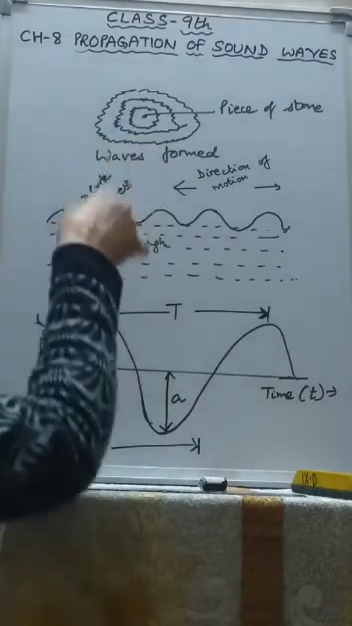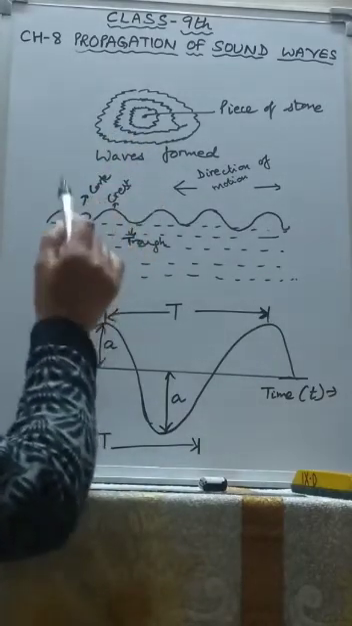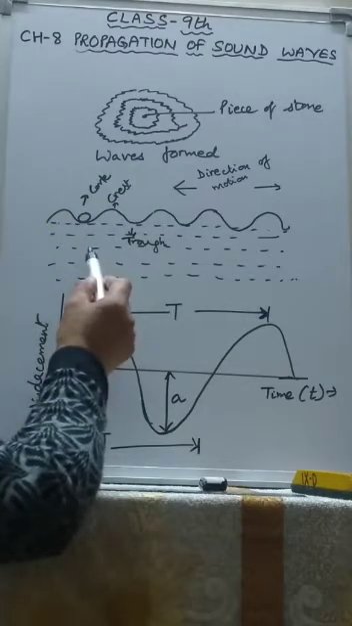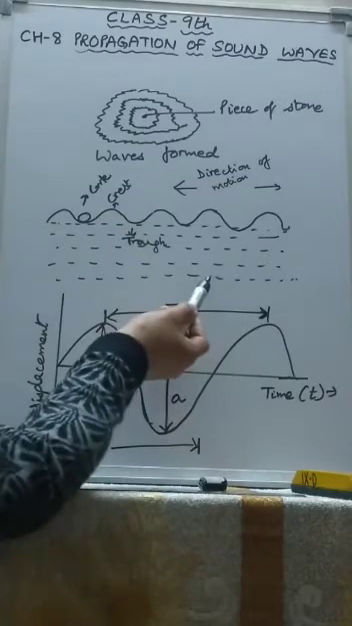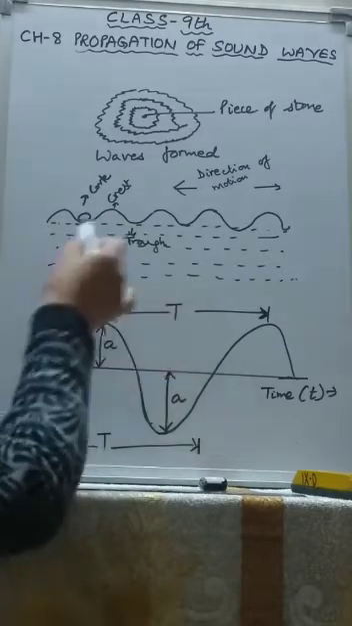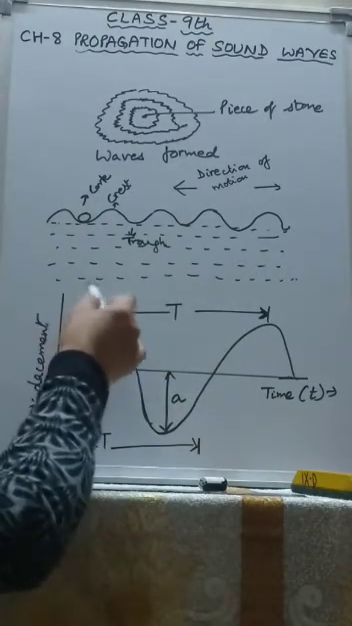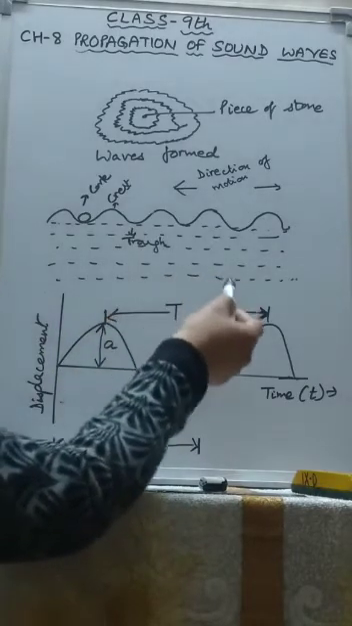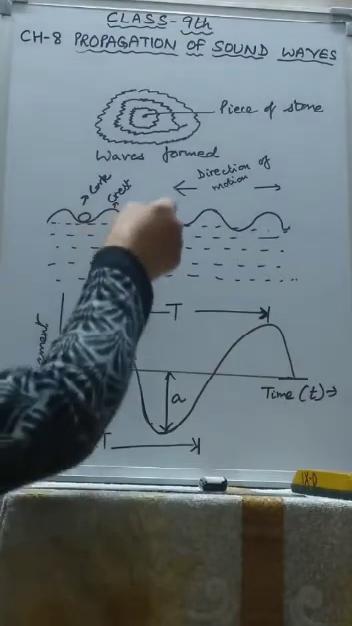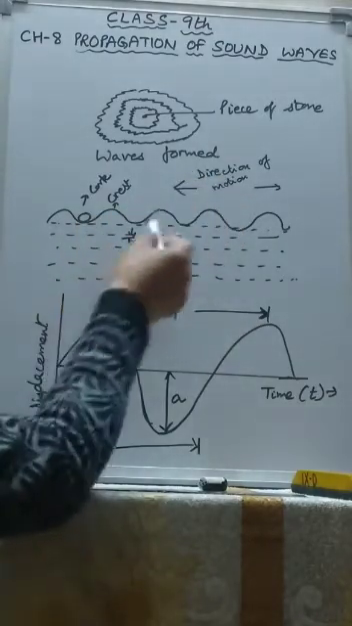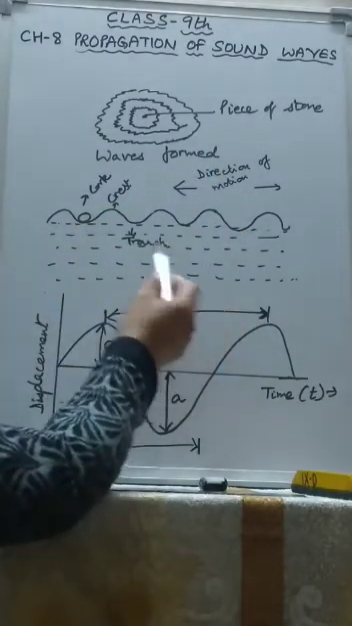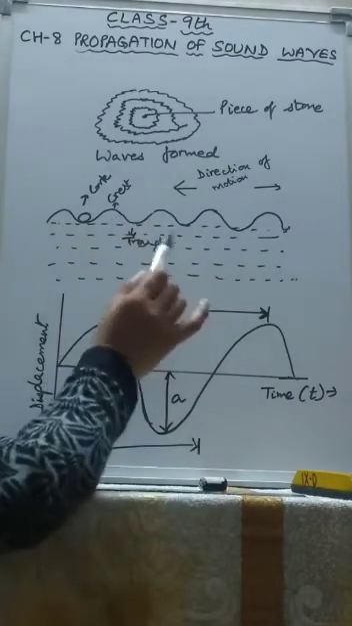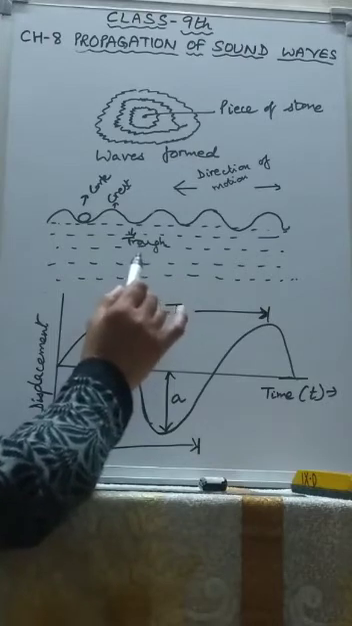Here at this point, the particles of water move up and down. So, these particles then transfer their energy to the other neighboring particles and they themselves come back to their main position. This process continues and thus the disturbance moves ahead on the water surface in the form of waves. The waves die out soon as the energy imparted by the stone gets dissipated to the surroundings.